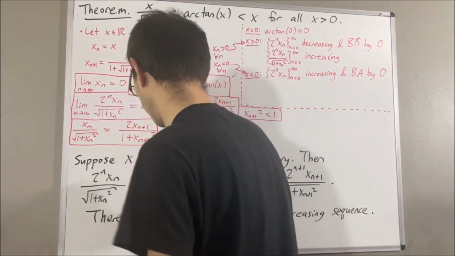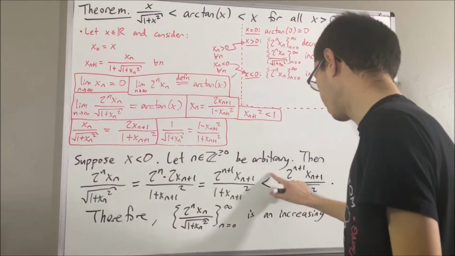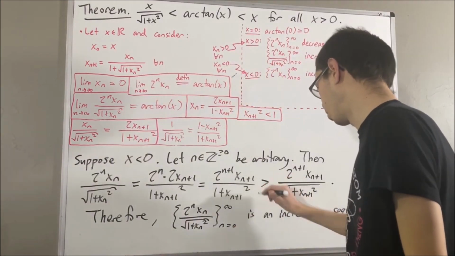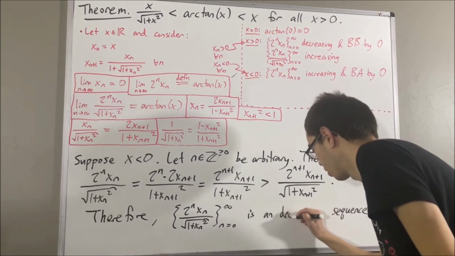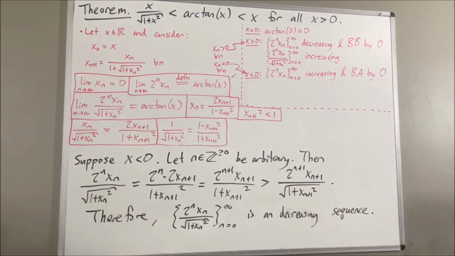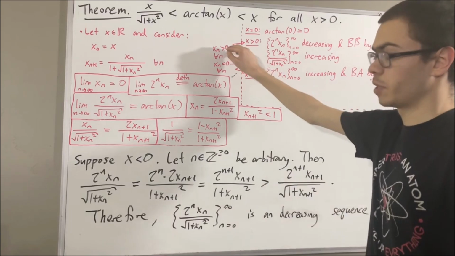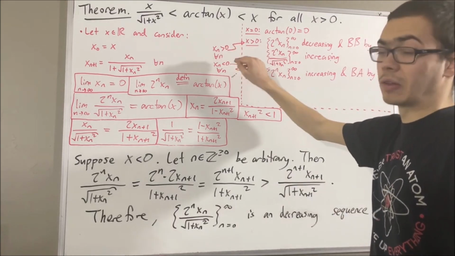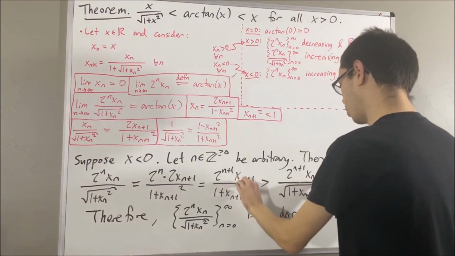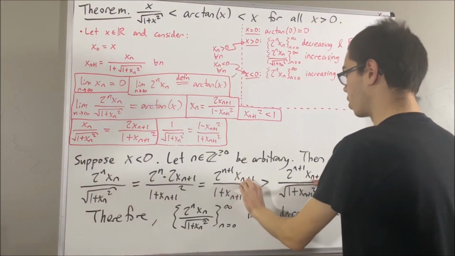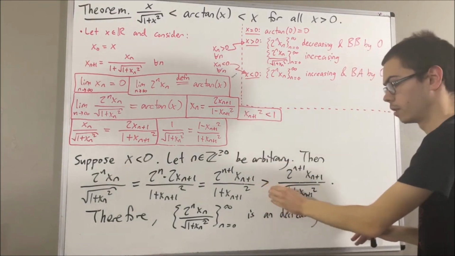Well, the only difference would be that we would have x is less than 0, and then it turns out instead of less than, it would be greater than. And we have that the sequence is a decreasing sequence in this case. The only reason why it gets swapped here is because instead of all the xn's being bigger than 0, all of the xn's are now less than 0. And so when we multiply 2 to the n plus 1, xn plus 1 on both sides, this quantity is negative, and so it'll actually flip the sign of the inequality. That's why we get this.